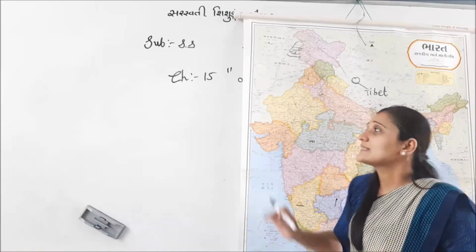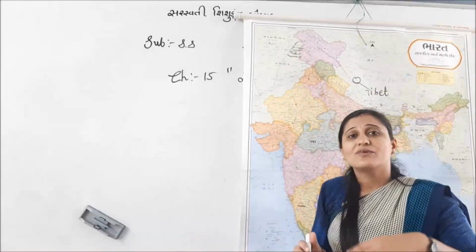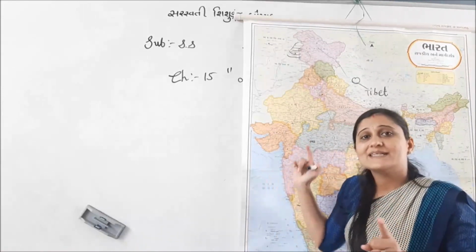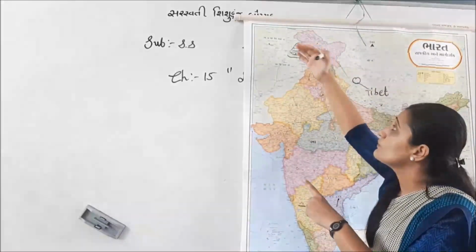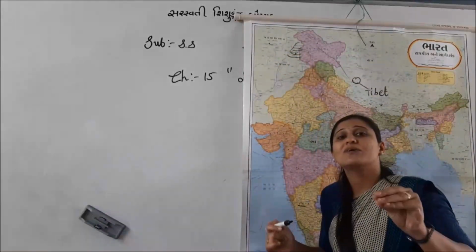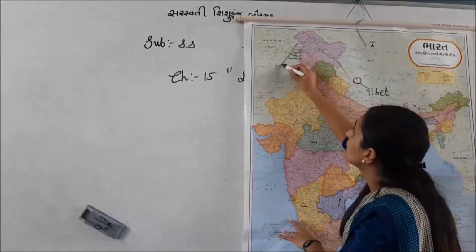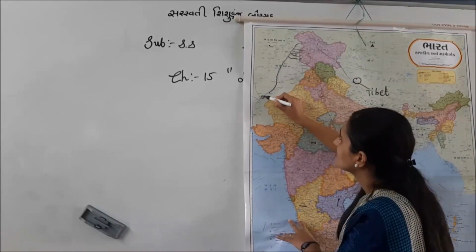These 5 rivers meet Sindhu River. So in total, first Sindhu River, then 4 tributaries in China, then India Ladakh, then it turns towards Pakistan. 5 rivers meet Sindhu River, then it moves further in Pakistan.